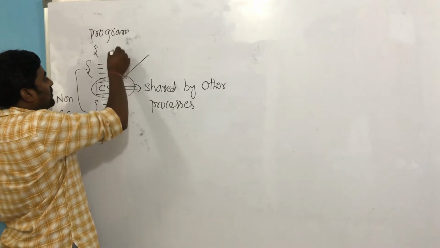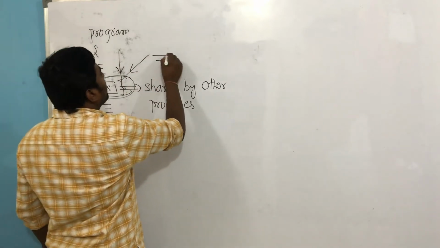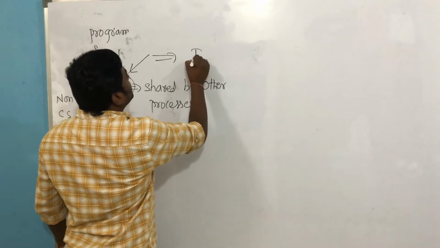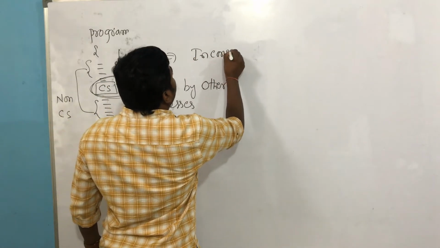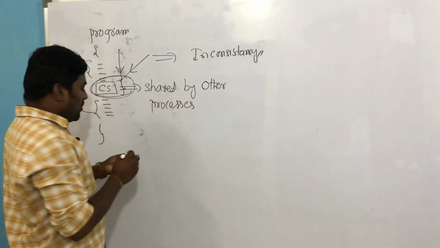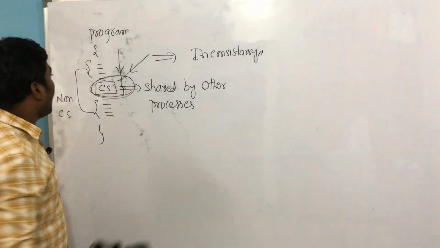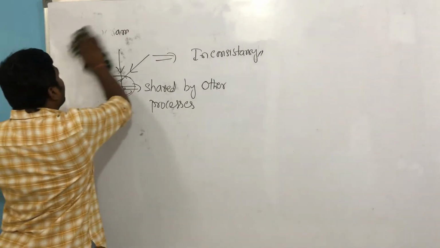When more than one process enters to use this critical section, inconsistency arises, yes or no? Now what we need to bring out is how to avoid this race condition, that we need to understand.